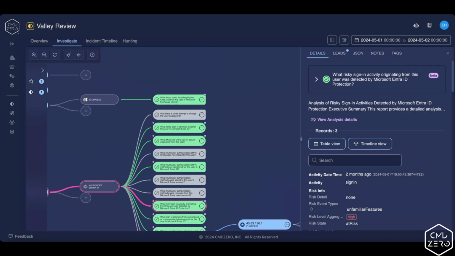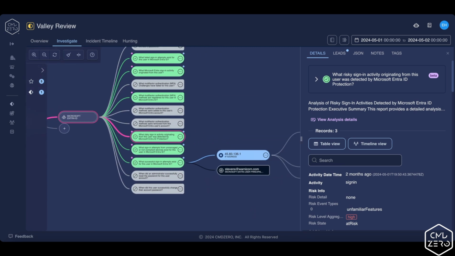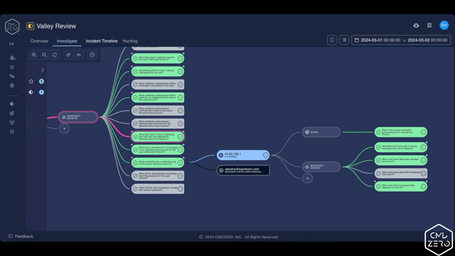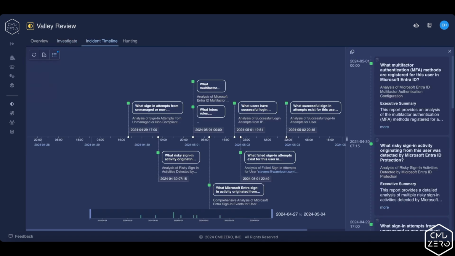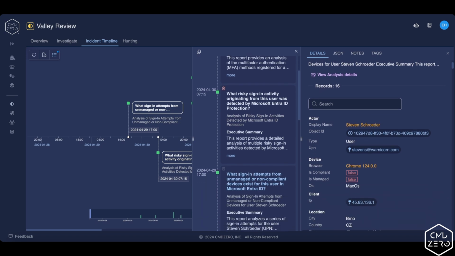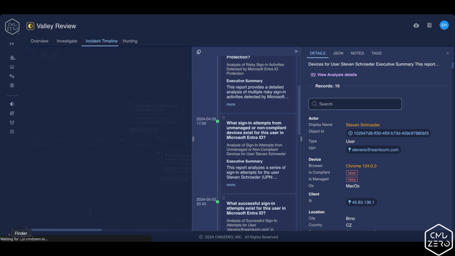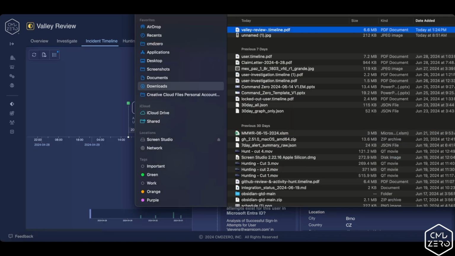As the investigation unfolds, analysts can add content to the timeline. As content is added to the timeline, the analyst is building up this view of what that investigation entails. Each one of the questions, along with the artifacts, is placed in that timeline. And finally, they can export this to PDF, generating a full report for what that investigation entailed.